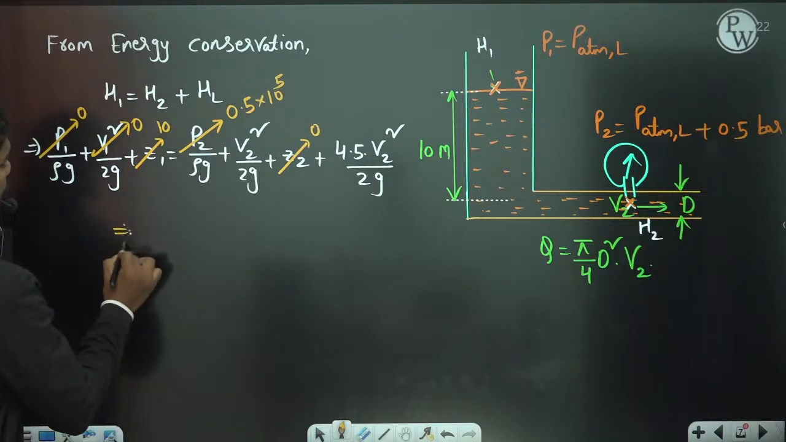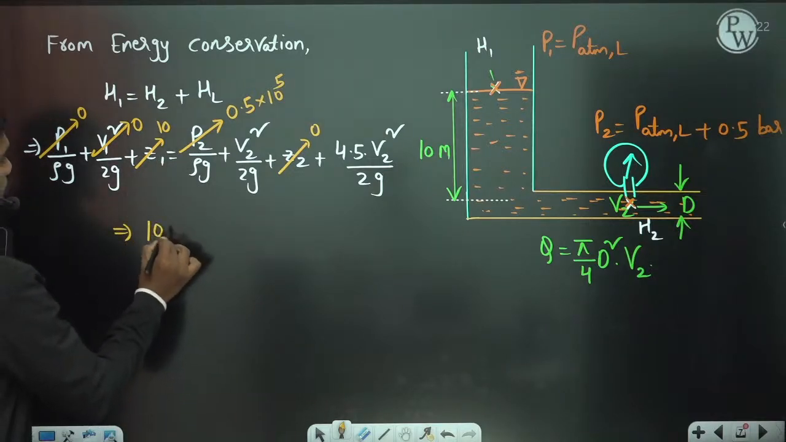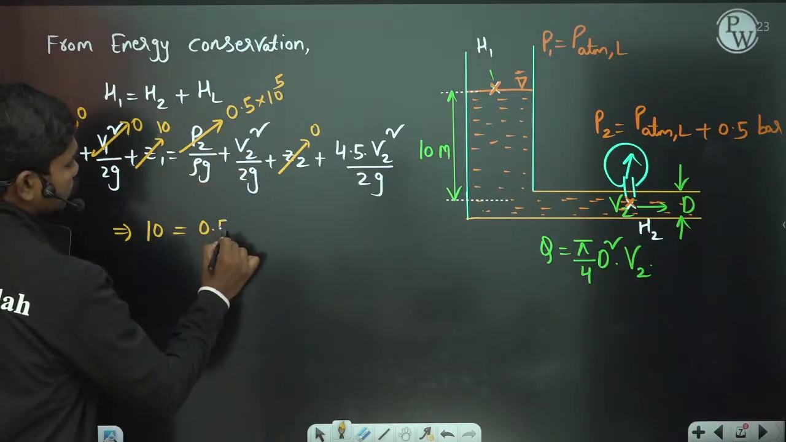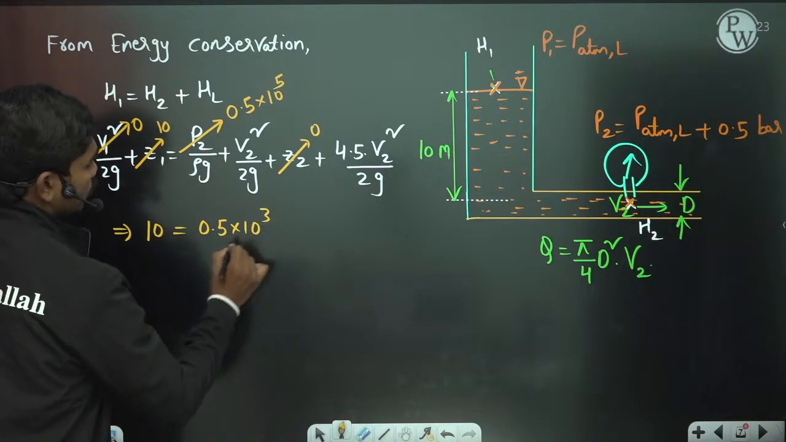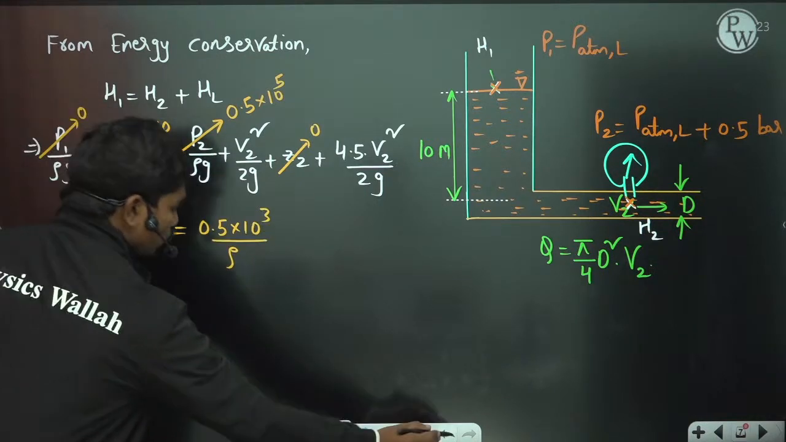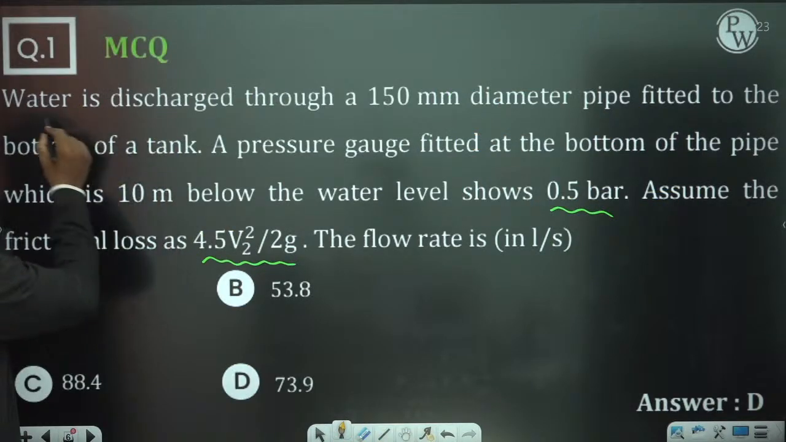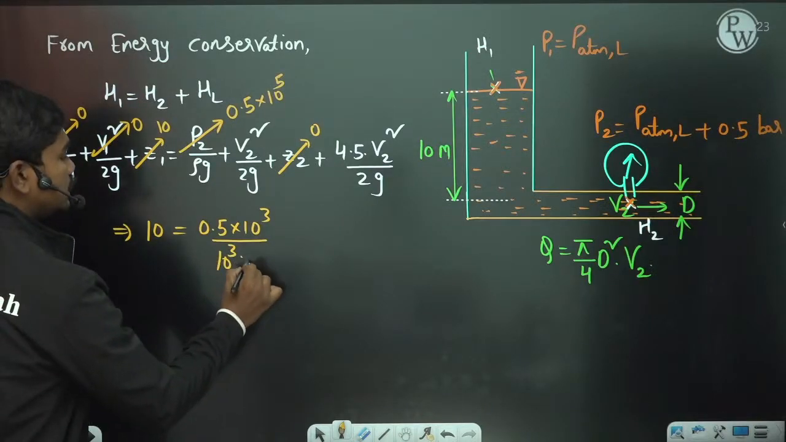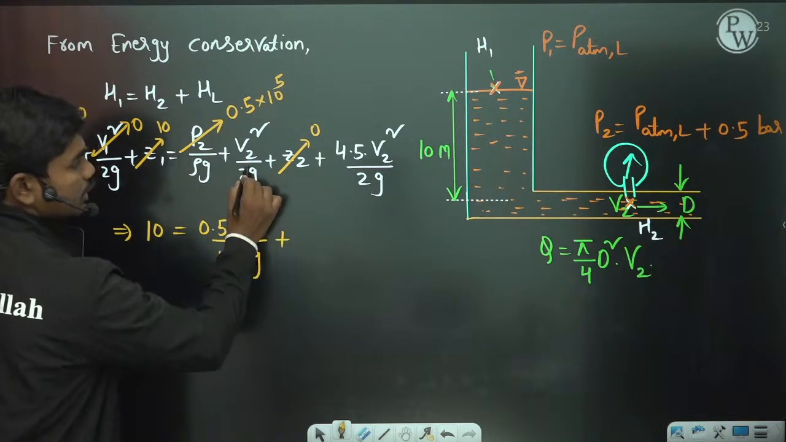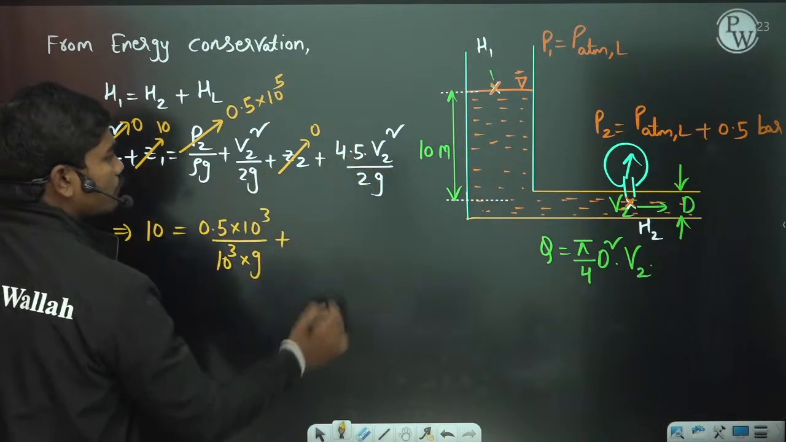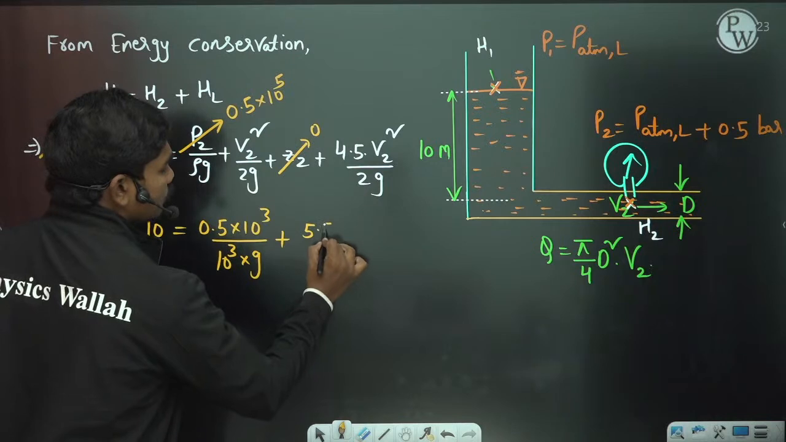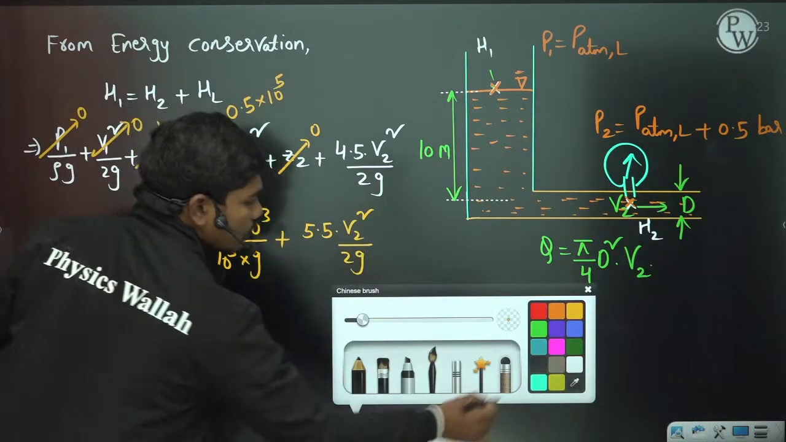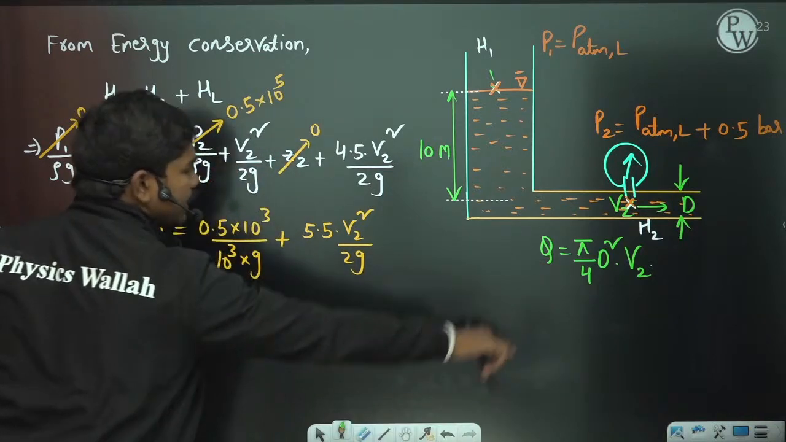So these are the quantities that we have. If you simplify this equation, 10 is equal to 0.5 into 10 cube by rho g. What is the fluid here? Tell me. The fluid given is water, nothing else is mentioned, so let us take 10 cube into g, plus V2 square by 2g plus 4.5 times V2 square by 2g. So total 5.5 times V2 square by 2g. If you simplify this, we'll get the value of V2, and if you multiply by the area, you'll get the discharge.